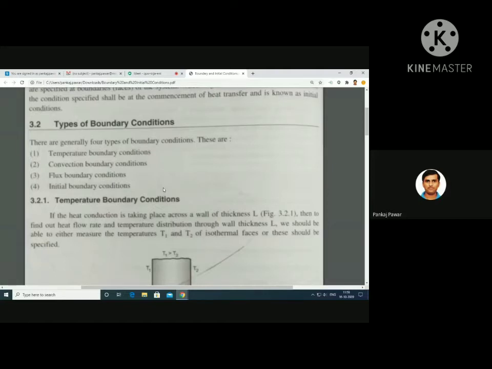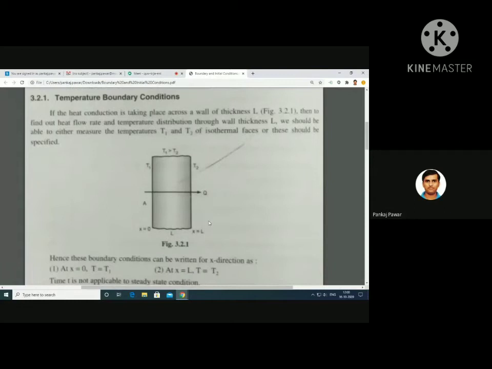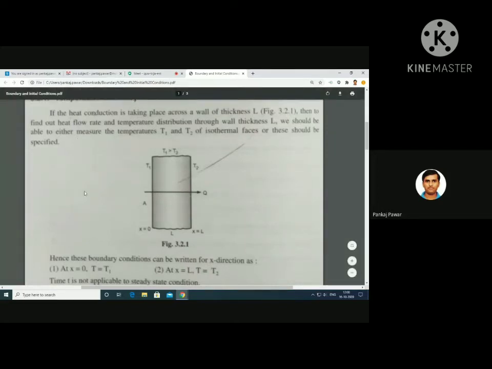Okay, now we'll go for these different types of boundary conditions here. Do you observe this? Here we are having this particular diagram for the specified temperature boundary conditions.